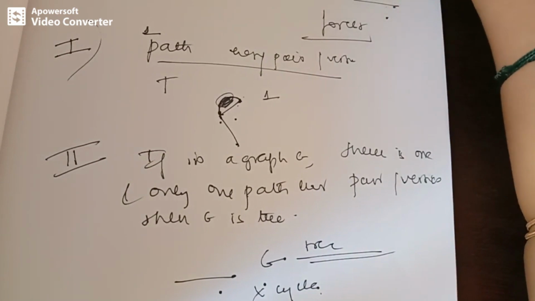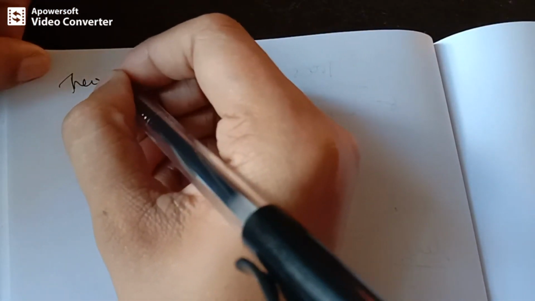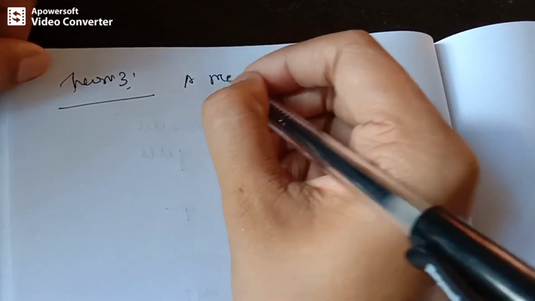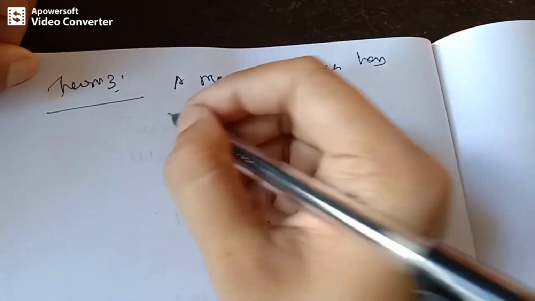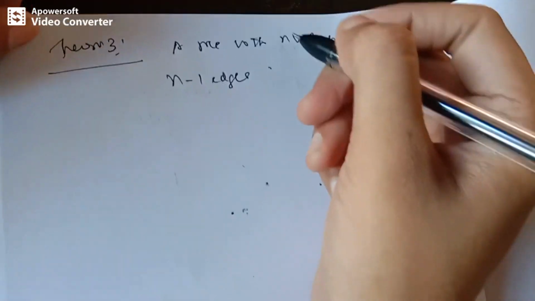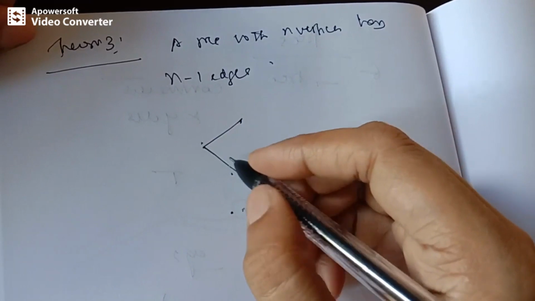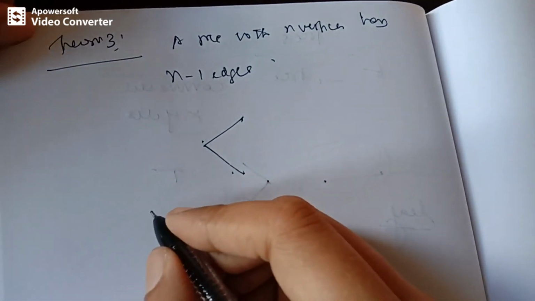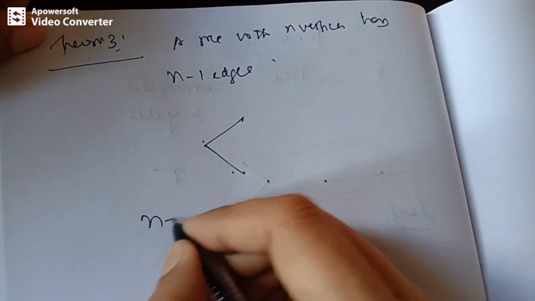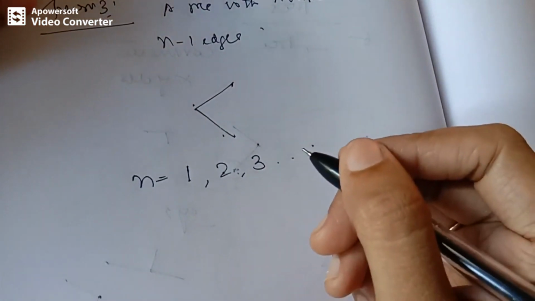The third theorem states that a tree with n vertices has n minus 1 edges. So let's take this tree. It has 3 vertices. How many edges are there? 2 edges, right? We can prove this using mathematical induction. We know that the theorem is true for number of vertices 1, 2 and 3. We have seen it, right?